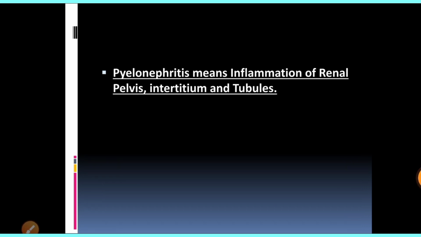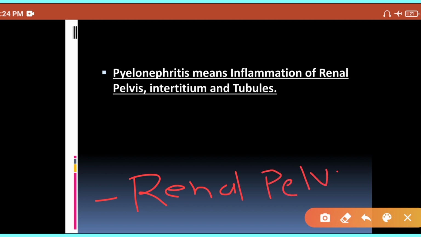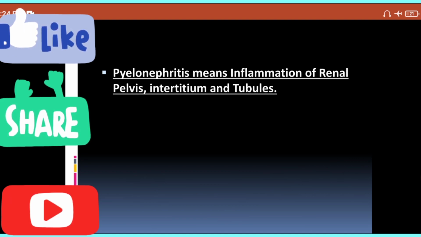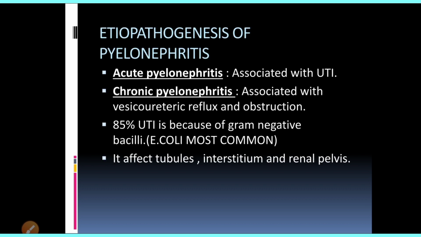So we will start with pyelonephritis. So the common cause of tubulointerstitial nephritis is obviously pyelonephritis. Now here, apart from tubules and interstitium inflammation, you will also have the inflammation of renal pelvis as well. Alright. That's why this disease is given the name pyelonephritis. So pyelonephritis means inflammation of tubules, interstitium as well as renal pelvis. Alright. Now what could be the etiopathogenesis of the inflammation of tubules, interstitium, and renal pelvis?